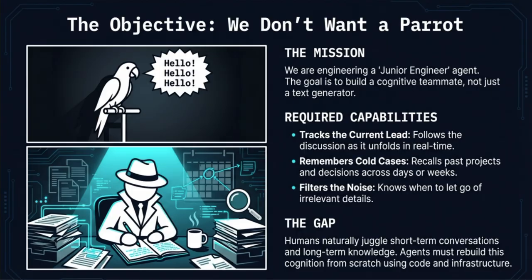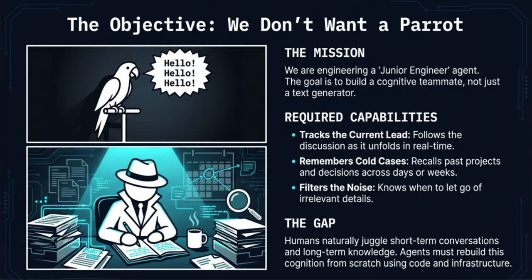Our primary objective here is to move beyond the limitation of standard chatbots. We do not want a parrot, we want a cognitive teammate. Think of a junior engineer joining your team. They need three essential capabilities to be useful. First, they must be able to track the current lead. This means following a discussion as it unfolds in real time without losing the thread of the conversation.